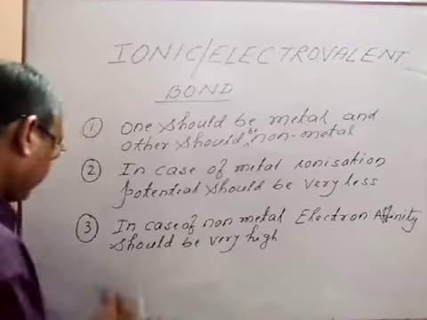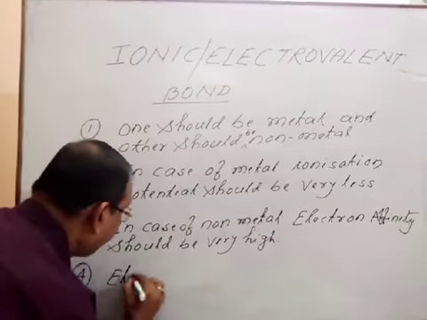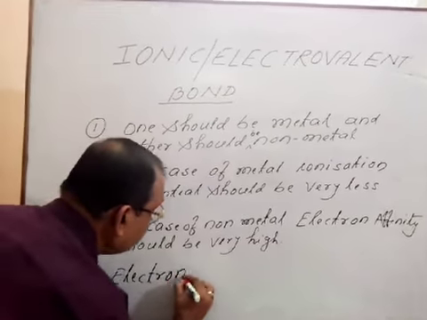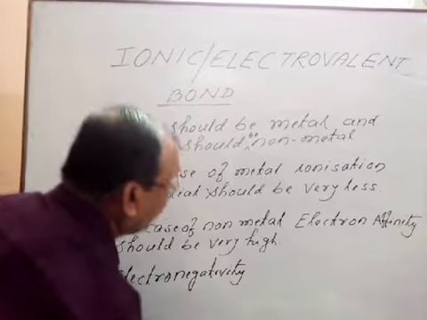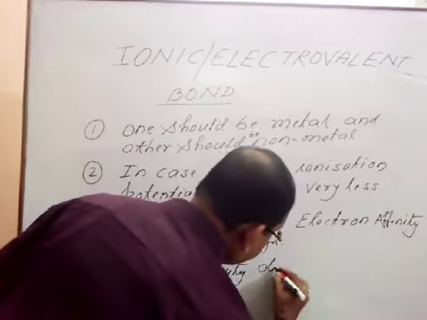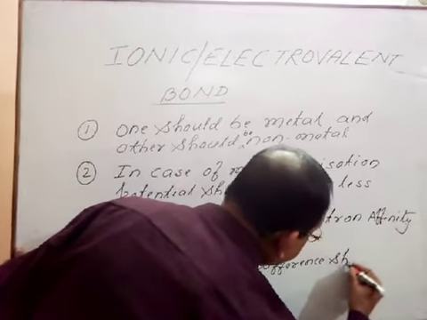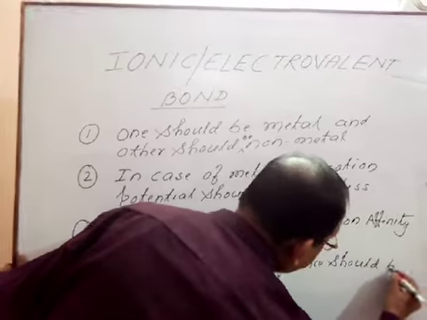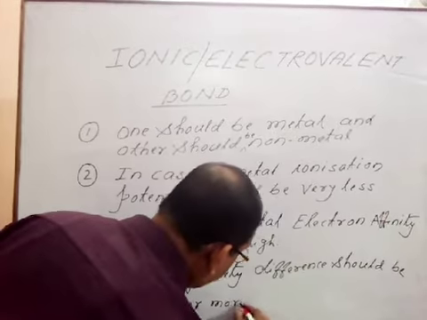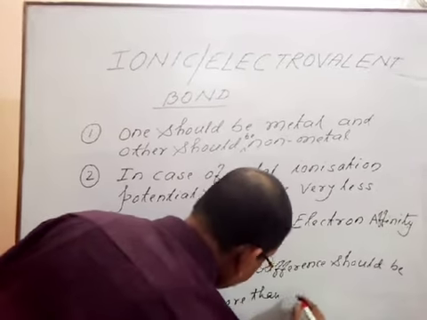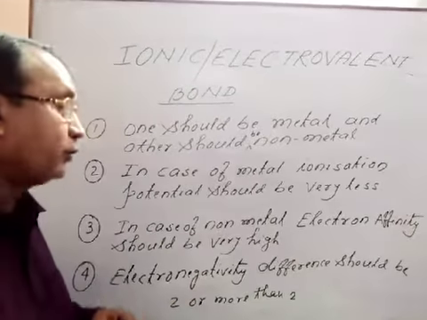And the last point, that is the fourth point, electronegativity difference should be 2 or more than 2.